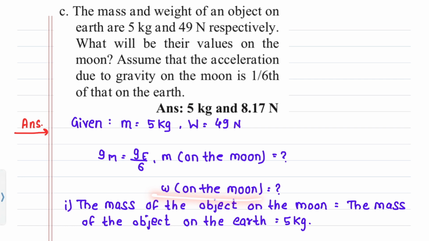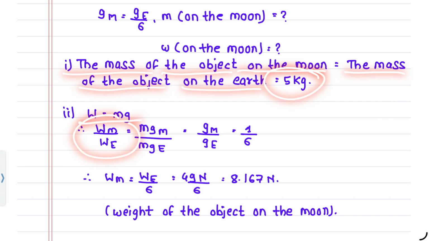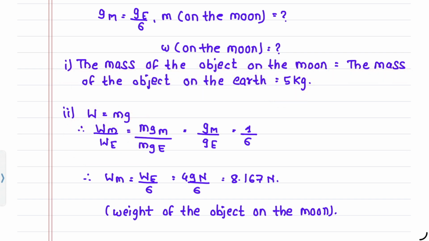W on the moon is what? The mass of the object on the moon equals the mass of the object on the earth, which is 5 kg. W is equal to mg. WM upon WE equals m gM upon m gE equals gM upon gE equals 1 upon 6.